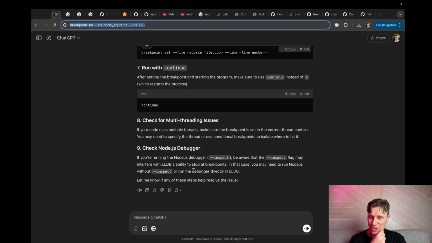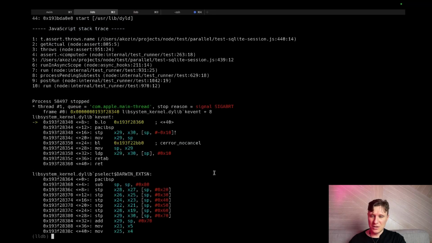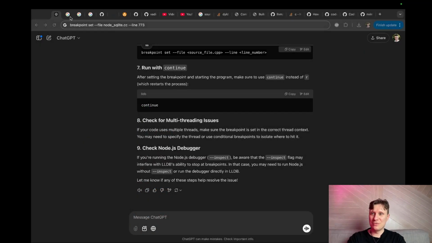If you're running the Node.js debugger, be aware that the inspect flag may interfere with LLDB's ability to stop on breakpoints. Inspect. In this case, we need to run without inspect. I don't use inspect. How much time do we have left?